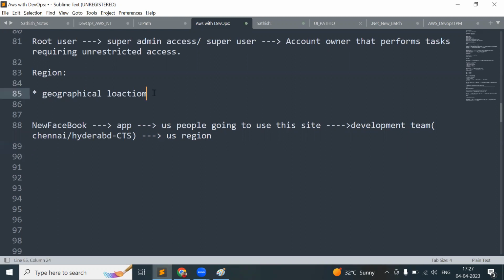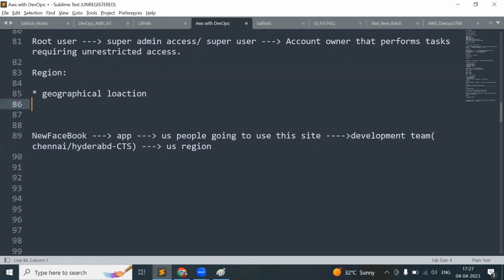Okay, so regions. One more point is, each region has multiple availability zones. Availability zones are nothing but the data centers.